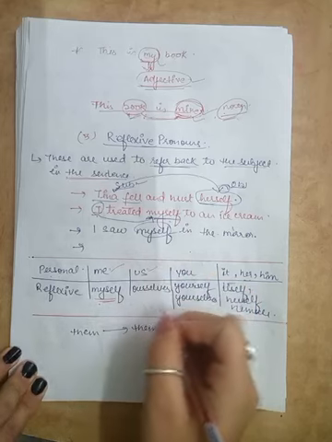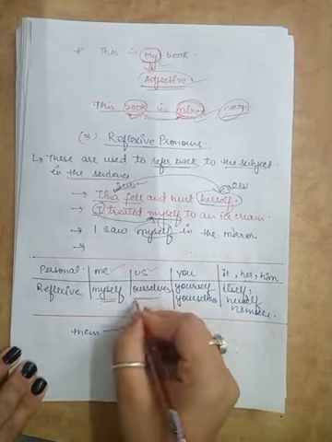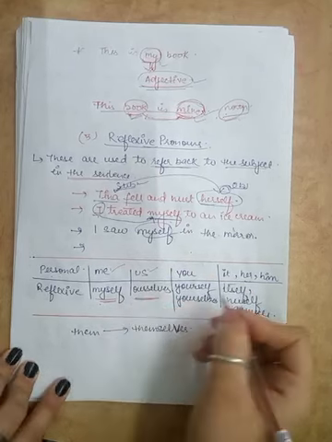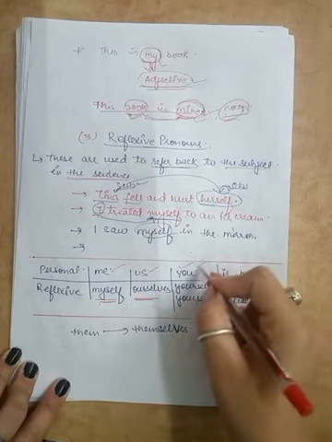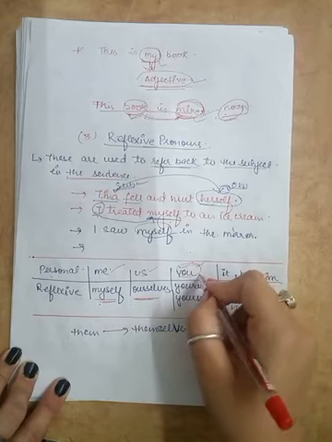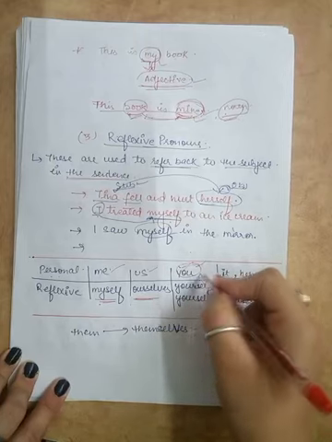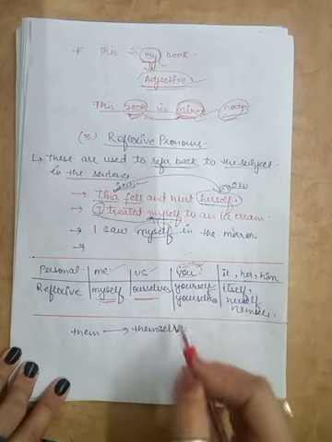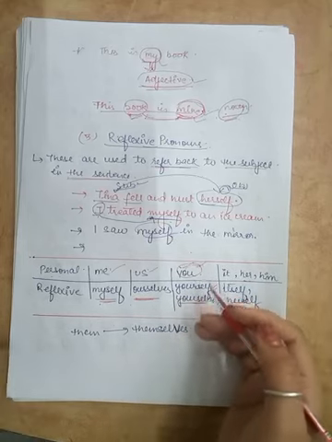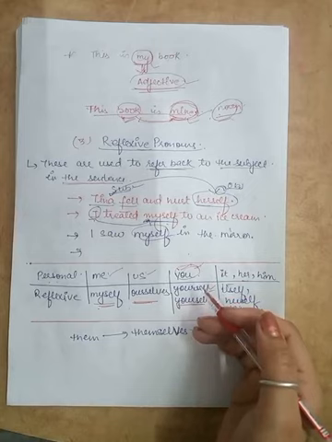So the reflexive form of that is ourselves. Then in the second person, both plural and singular, the personal pronoun is you. So in its reflexive case, this can be written as yourself when you're addressing one person, or yourselves when the you you're talking about consists of more than one person.